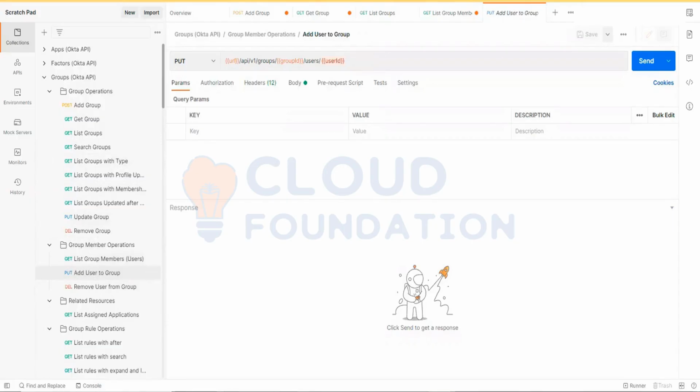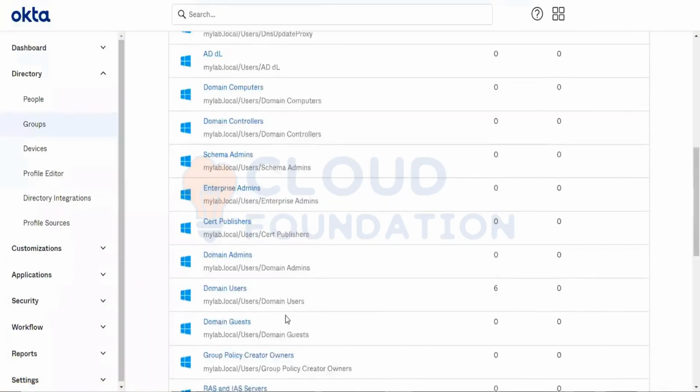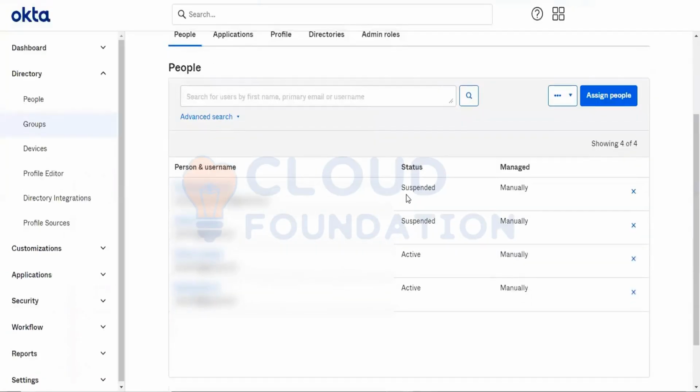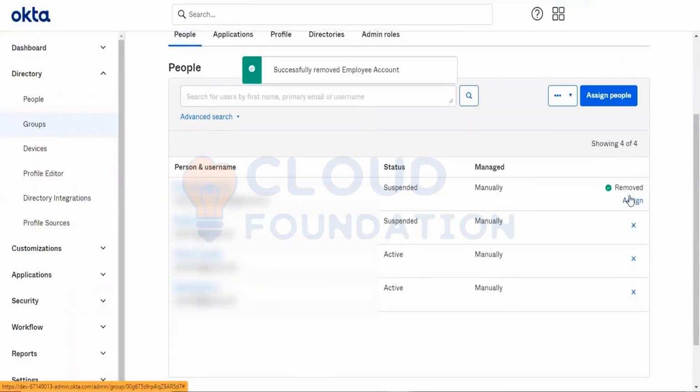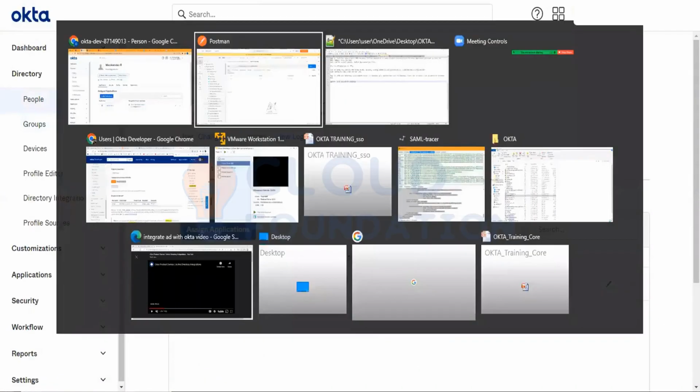Now let's try to add a user to a group. One user to one group. Let's say I want to add it to this API group. I want to add one user here. Let me remove this user. Let me remove all the users. I just try to add this user alone. I need this user ID first, which I have to update here.